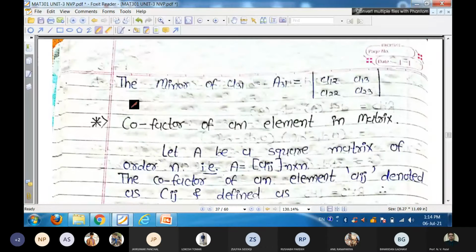Now, cofactor of an element in a matrix. Next, that is cofactor of every element.